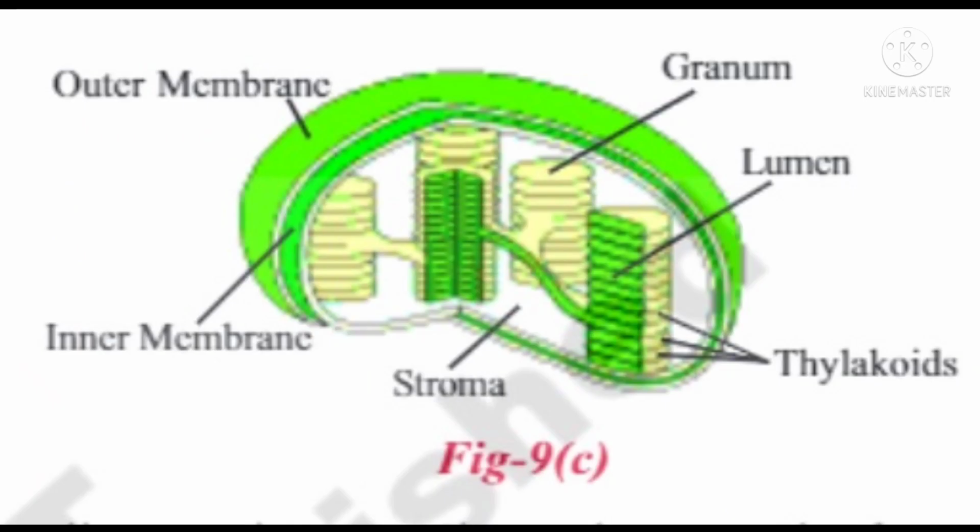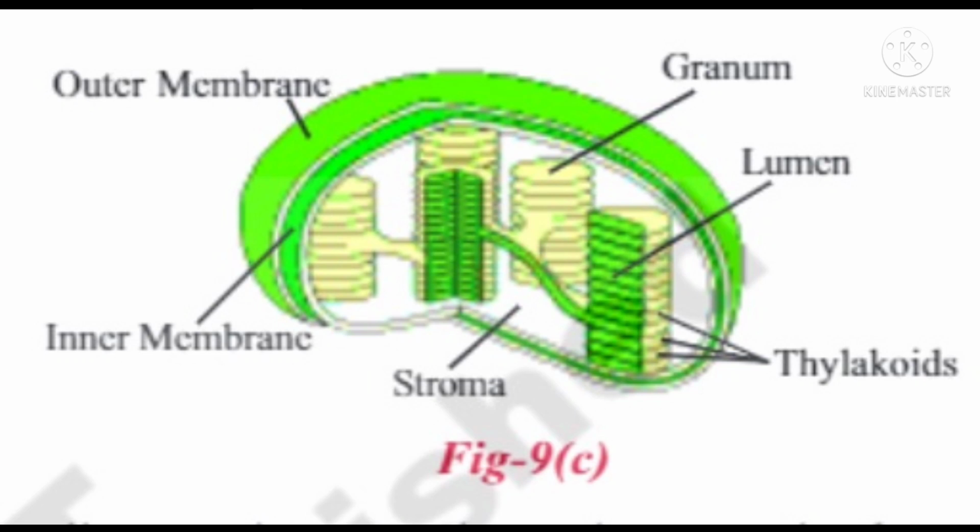This is the picture of a chloroplast. The chloroplast has a double membrane: an outer membrane and an inner membrane. The fluid inside the inner membrane is called stroma. Chloroplasts contain disc-shaped structures called thylakoids. The thylakoid membrane encloses an internal space called the thylakoid space.